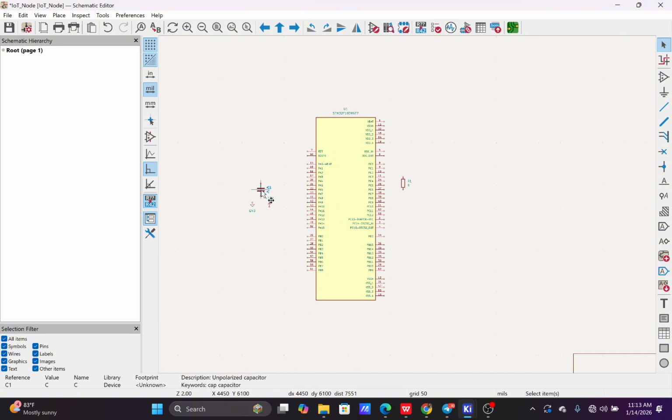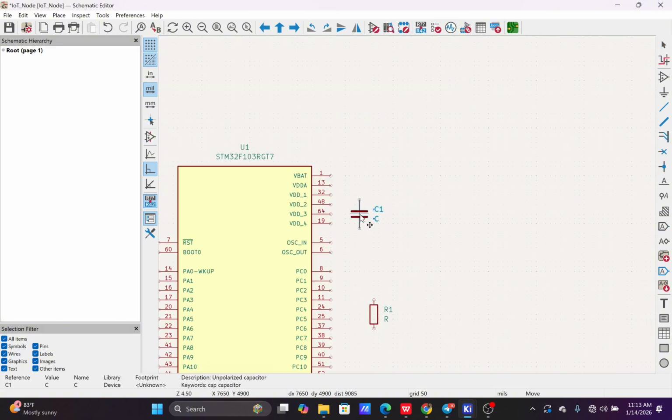Let's say we'll keep this capacitor at this point. The next icon is the draw wire. This draw wire is where you connect the components together. You want to connect the pin of the microcontroller and the capacitor or the resistor, or any component where you establish your connection. It's just like a normal wire when you're doing a breadboard design.